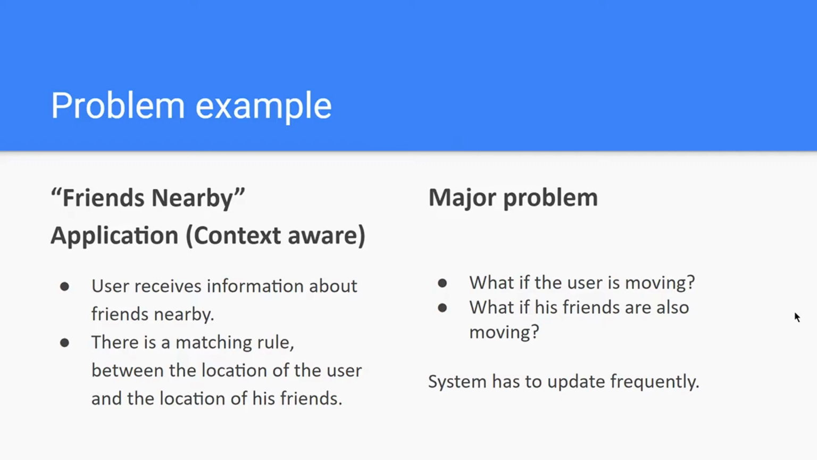Let's look at the following problem example. Let's imagine we have a friends nearby application that tells the user which friends of his are in the same location as him. This seems simple enough, but every time the user changes location or their friends change location, this matching rule has to be updated in the system. And if a large number of users are using this application, the server will be bombarded with messages, which is not really that great.